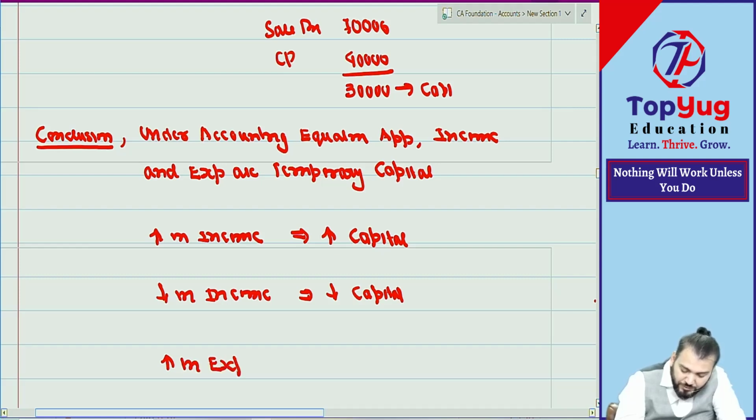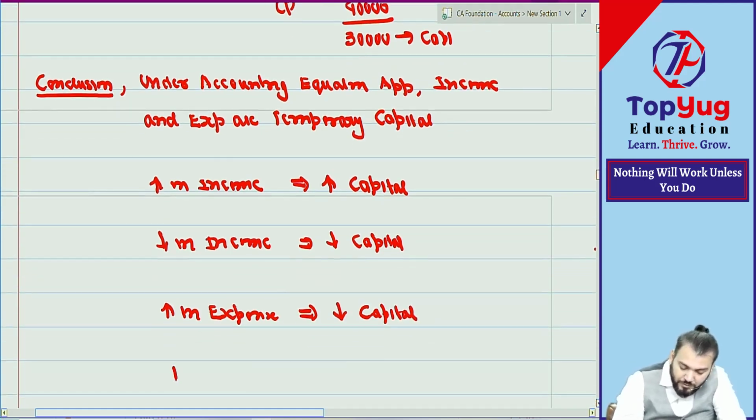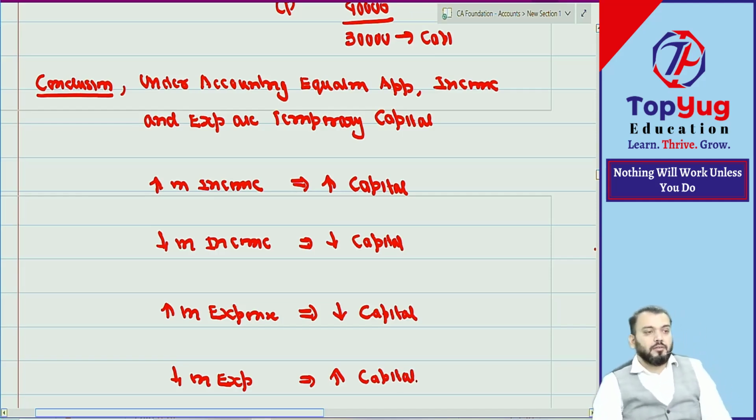Increase in expense will decrease capital, and decrease in expense will increase capital. Understood? Have you understood?